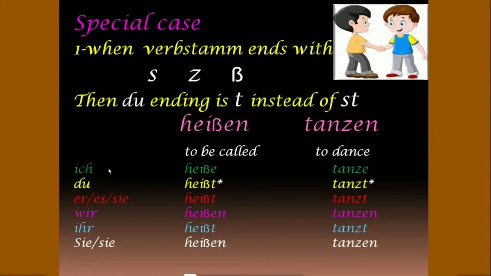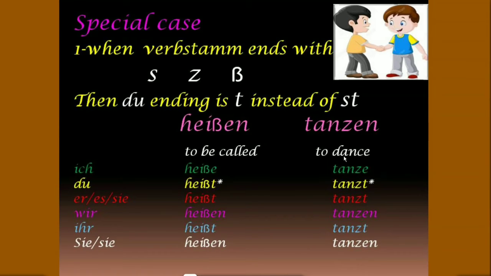Ich heiße. Du heißt. Here you can see the difference. In this case, we always take t instead of st. So du heißt. Er, sie heißt. Wir heißen. Ihr heißt. Sie heißen.